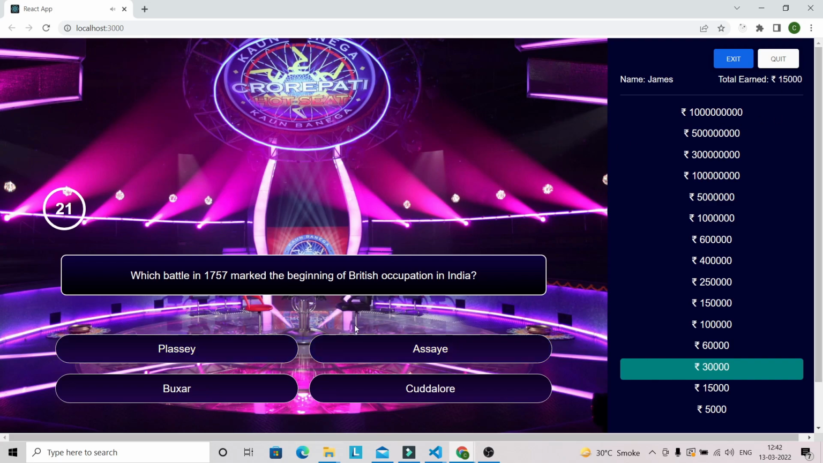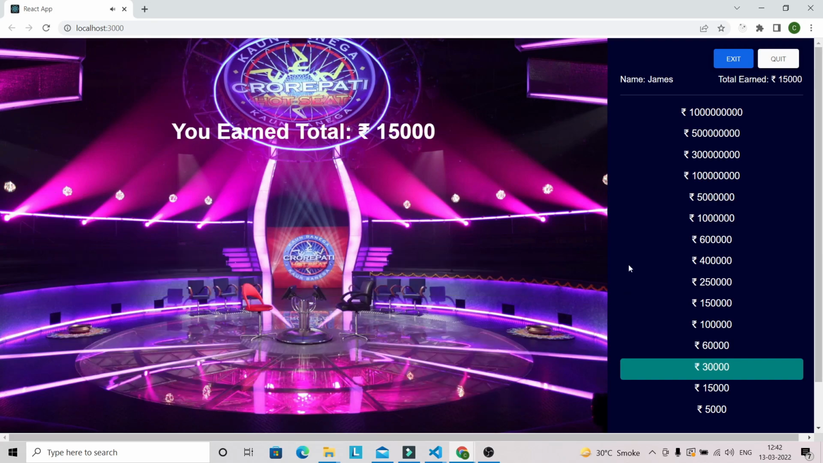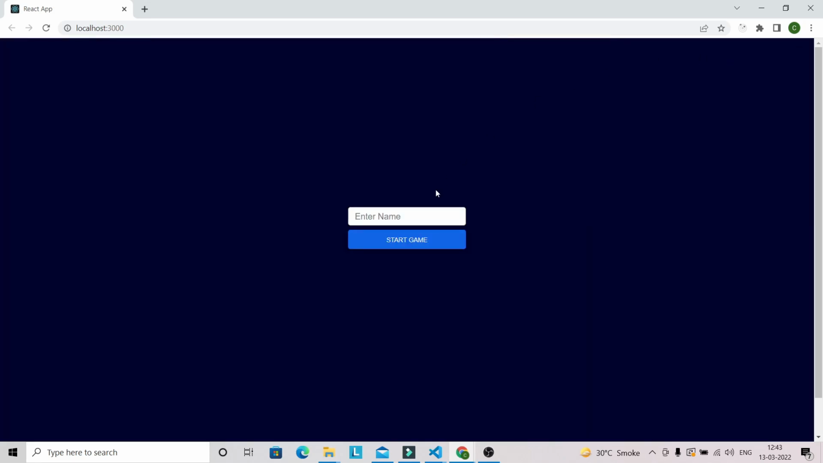And now I'm going to select the wrong one, so the color of this answer will become red. Now you have lost the game. So you have earned a total of around 15,000. Okay, and from here you can also exit, and if you click on exit you will see this screen.